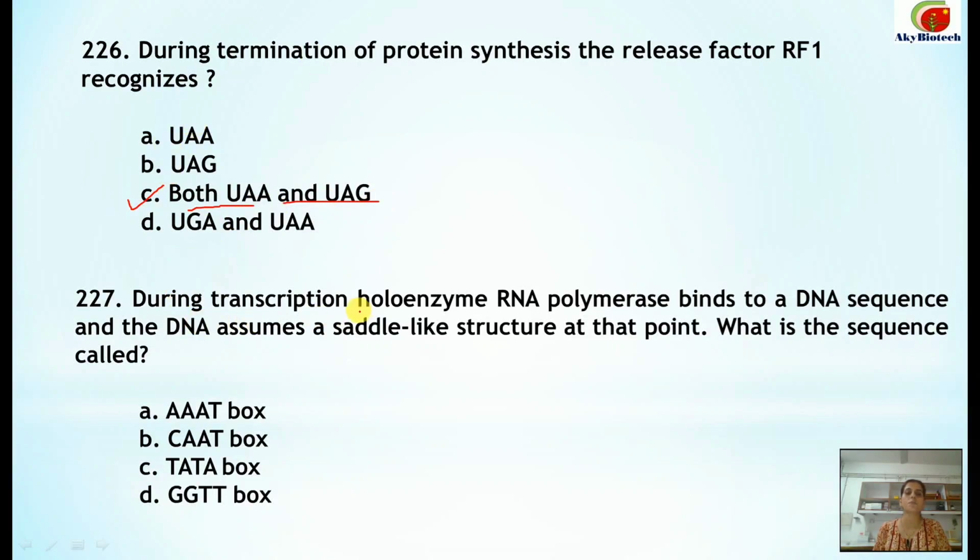During transcription, holoenzyme RNA polymerase binds to a DNA sequence and the DNA assumes a saddle-like structure at that point. What is the sequence called? RNA polymerase binds to a DNA sequence and DNA assumes a saddle-like structure. This sequence to which it binds is known as the TATA box.